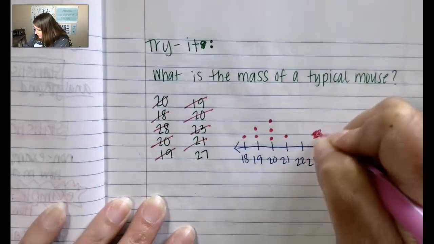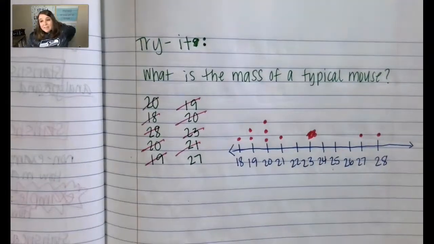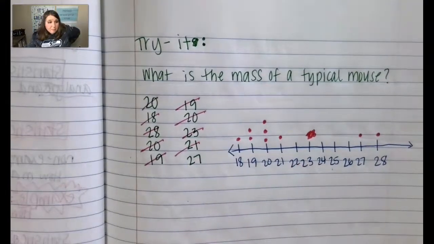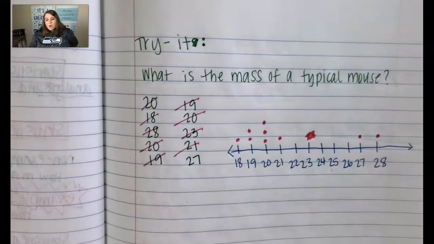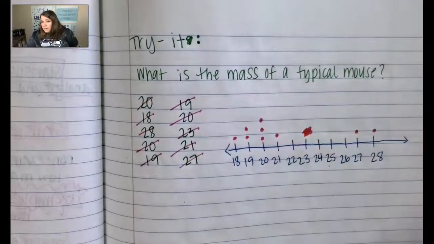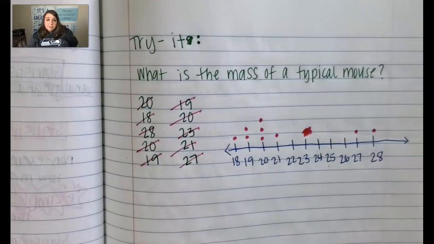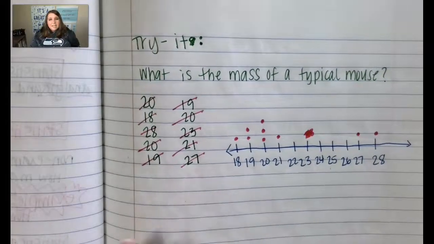Oh my goodness, why did I do that? That should have been a dot, not a 23. I'm so sorry. Make that into a dot right there. My apologies to you. Okay, so we're going to now look at this. First, I want you to check, how did you do on graphing? Were you able to graph this without writing 23? Maybe. Hopefully you put a dot there, not a big giant dot like mine. But now that you've graphed, we're going to just look at a couple things.